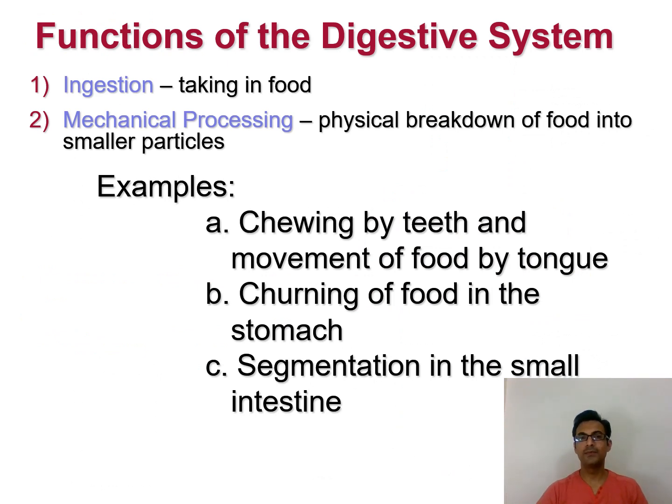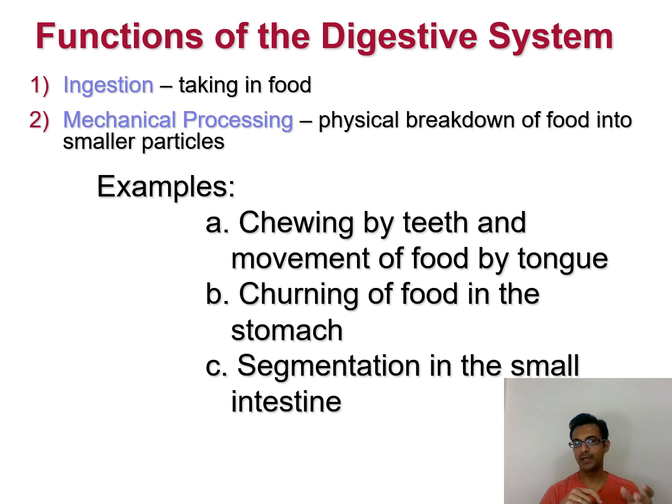Now let us see what are the exact functions of this digestive system and the various organs we have seen. The first important function of any digestive system of any organism is ingestion of the food, intake of the food.